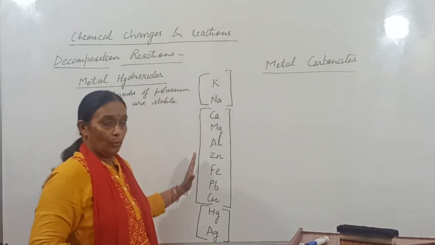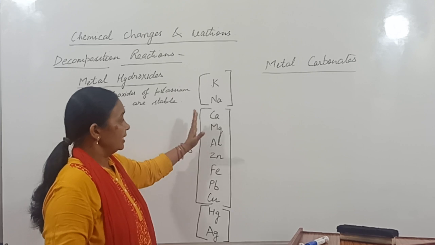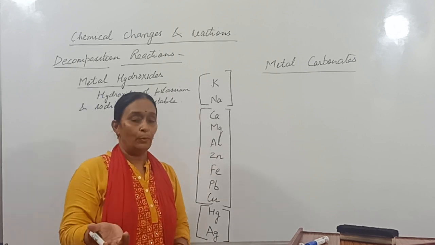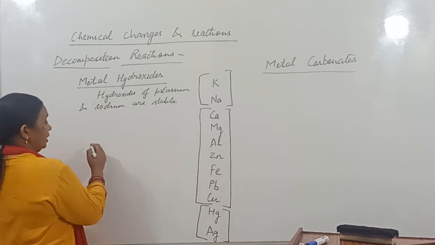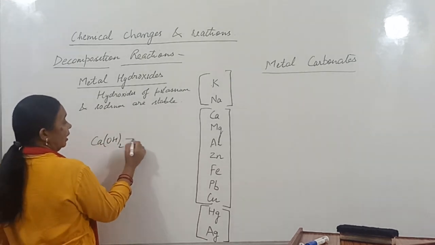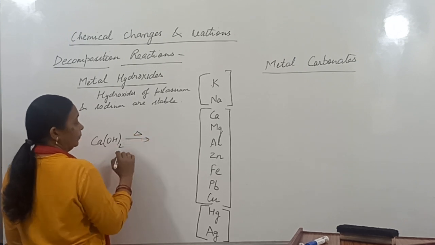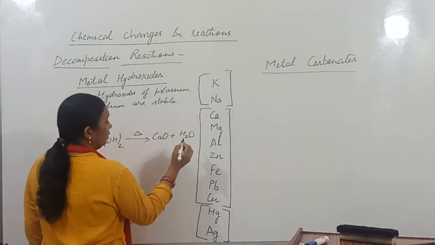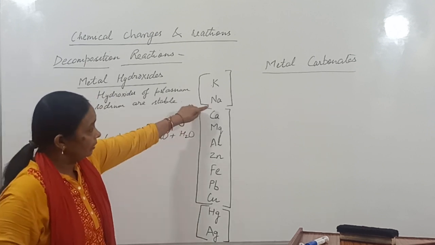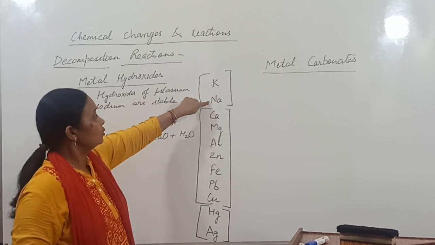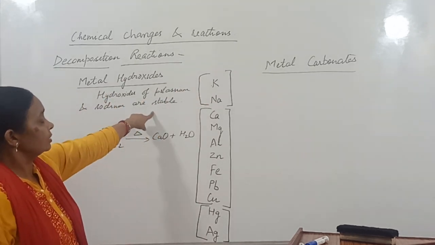As you move down in the activity series and see the hydroxides of calcium, magnesium, aluminium, they do decompose. For example, calcium hydroxide, Ca(OH)2, when you heat it, decomposes to form calcium oxide and water vapor.